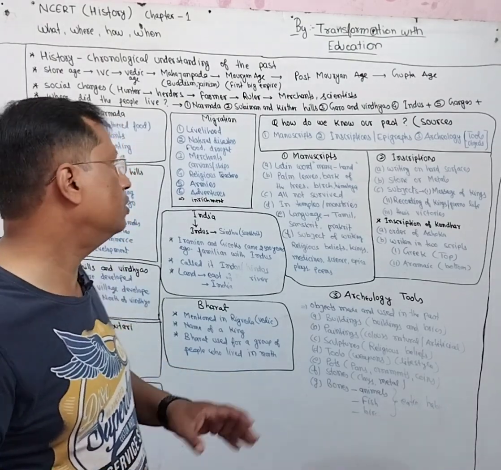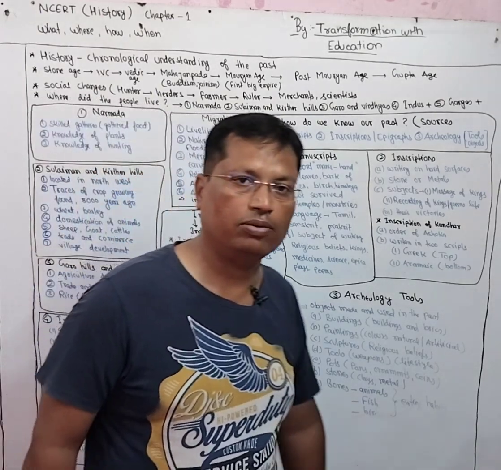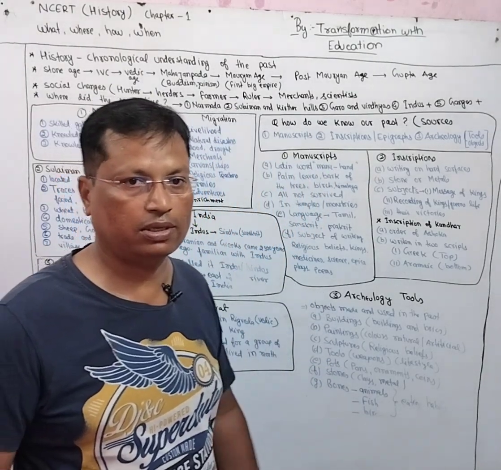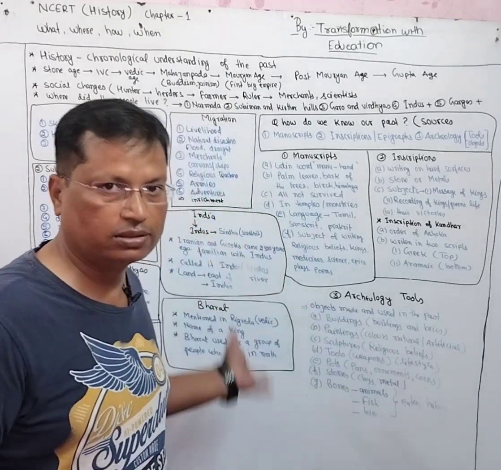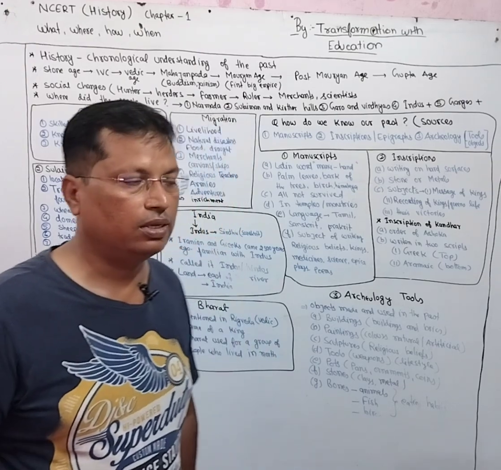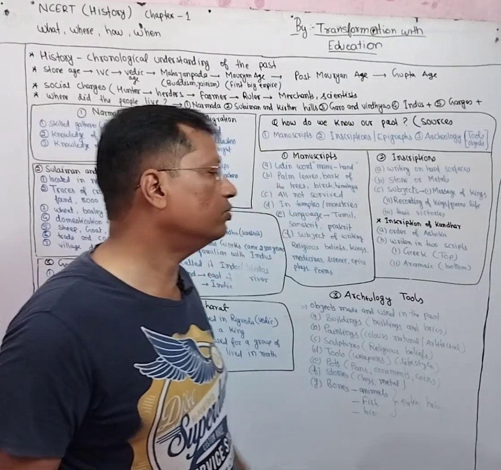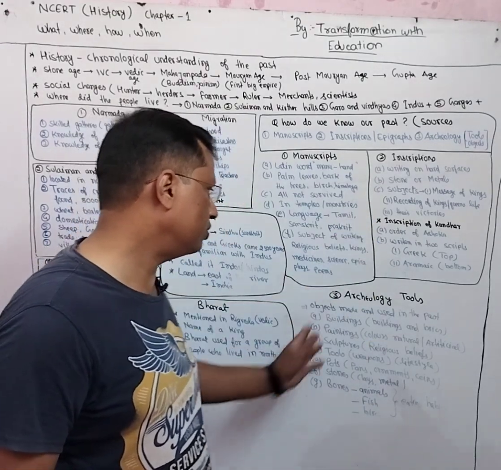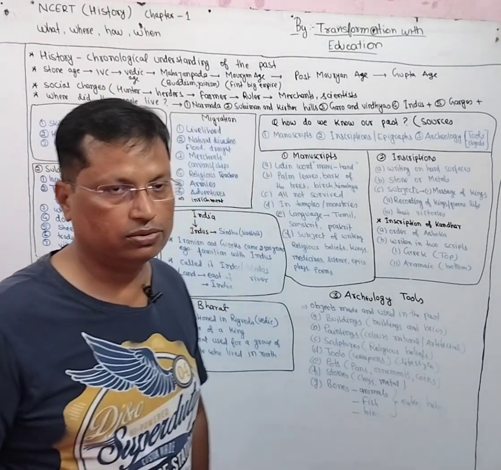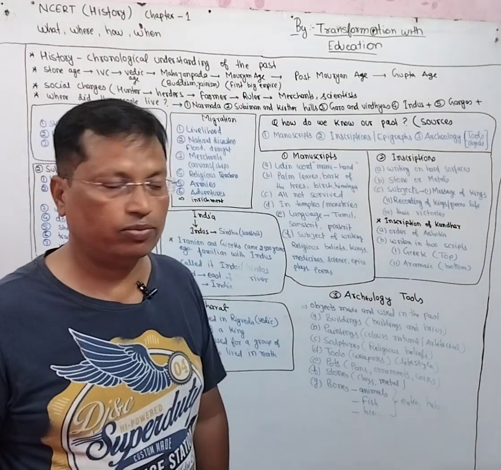Now the last question comes: how do we know our past? Means, sources of the past. How do we know these things about our past? For the answer to this question, there are three things which should be in our mind. One is manuscripts, another is inscriptions, and the last one is archaeological tools. So we will come to know about them one by one.